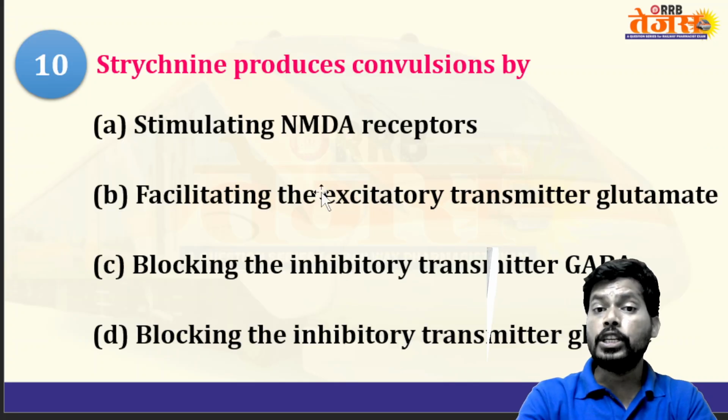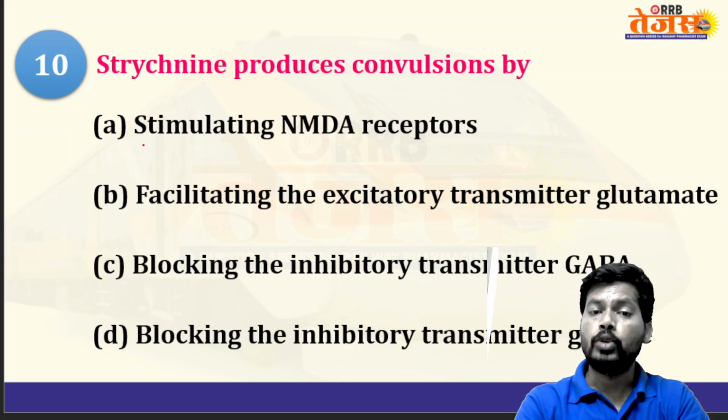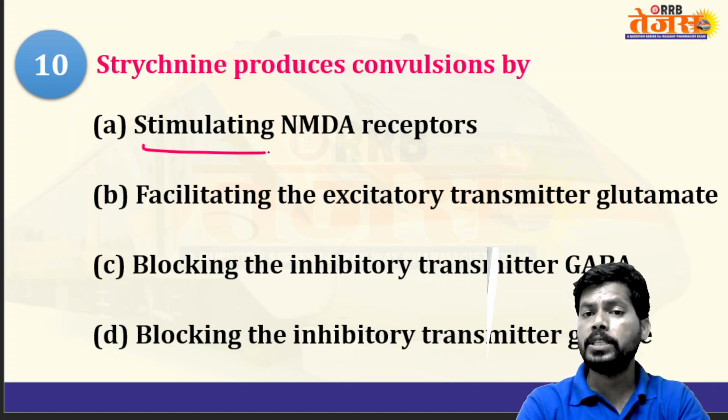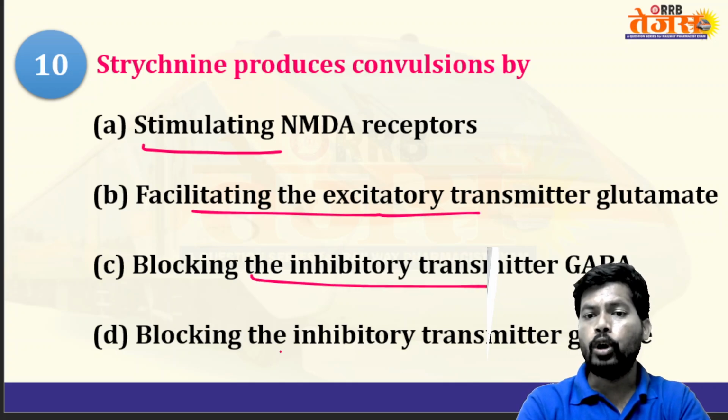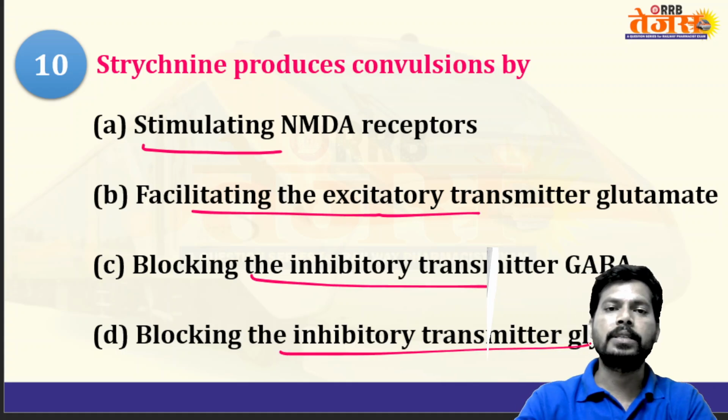Next, strychnine produces convulsions by. Strychnine is known as a CNS stimulant. How is it a CNS stimulant? The options: stimulation of NMDA receptor, facilitating excitatory transmission, blocking the inhibitory transmitter glycine.